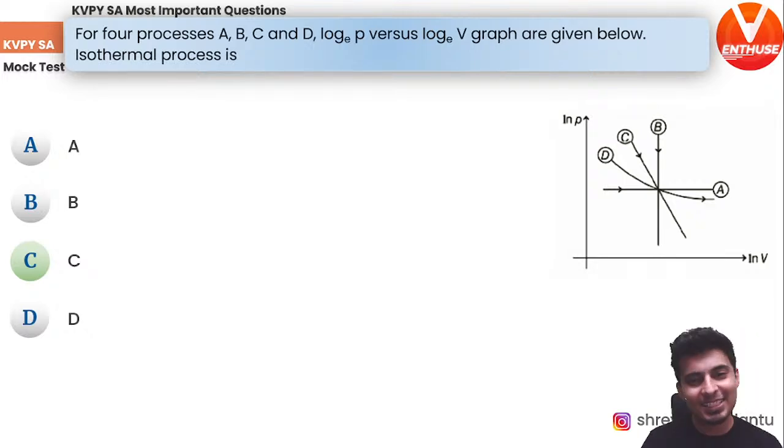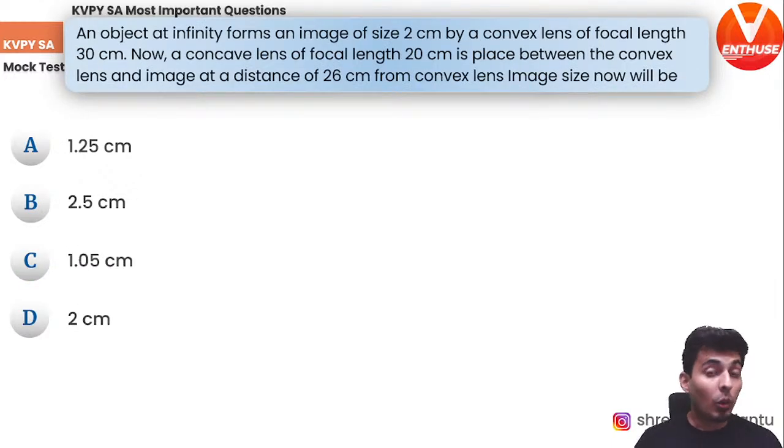Alrighty, let's move ahead to the next question coming up on your screen. Okay, a question on optics. Let's see how many of you can do this. You would have studied this in 10th standard. Simple question based on concave and convex lenses. There is an object which is at infinity and it forms an image of size 2 centimeters by a convex lens of focal length 30 centimeter. Okay, interesting. Now there is a concave lens of focal length 20 which is placed in between the convex lens and the image, at a distance of 26 from the convex lens. Image size now will be, okay, let's better draw the diagram before doing anything else.